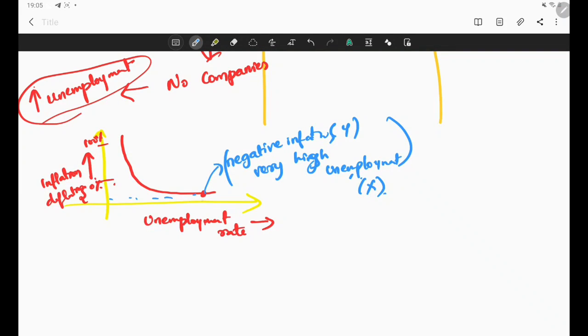So at this point we can see that when there is very low inflation or negative inflation, the unemployment rate is very high. This is the unemployment rate, and this is the inflation. When the inflation is too low, the unemployment will be high.